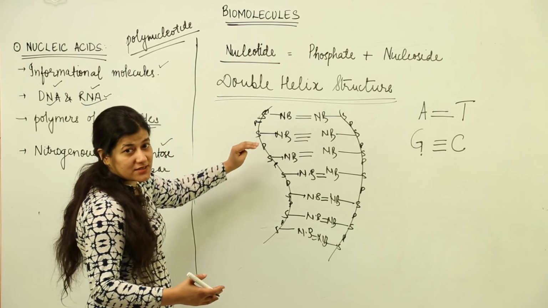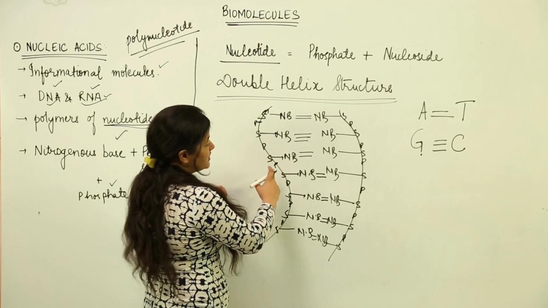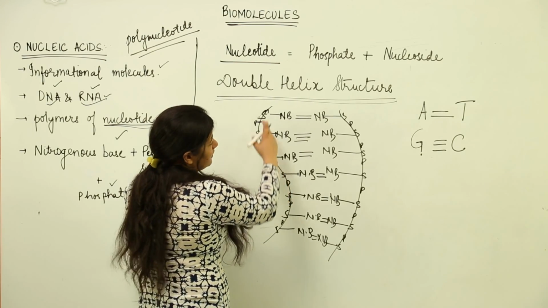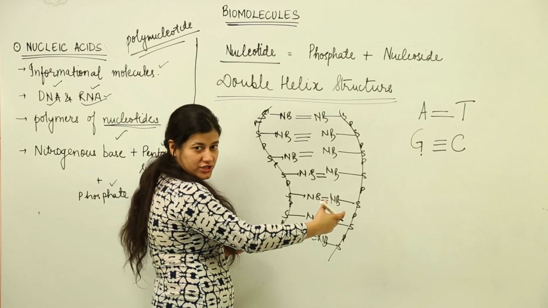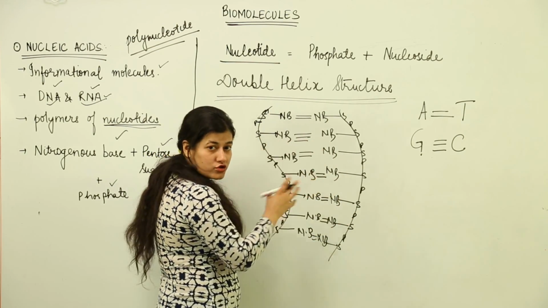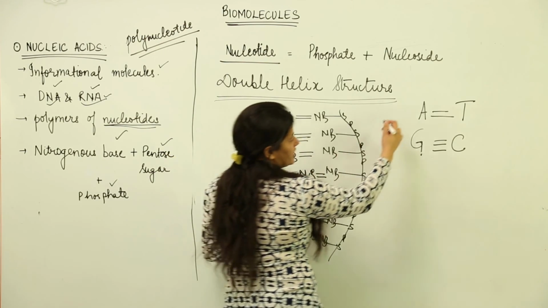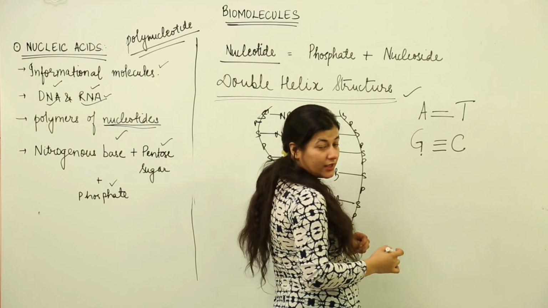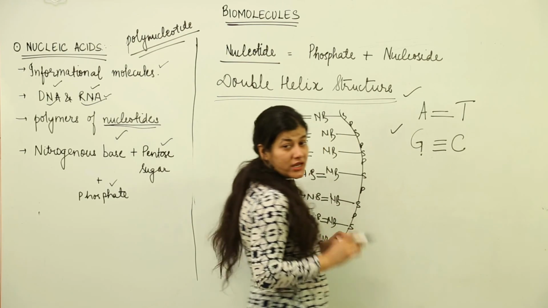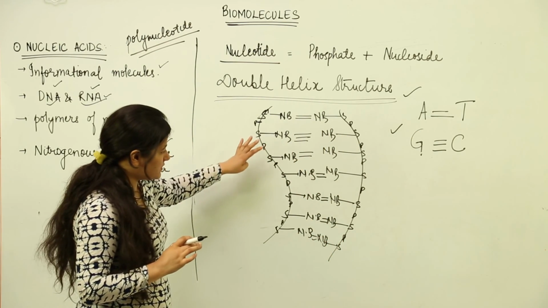The backbone is being formed by sugar phosphate linkages. The nitrogenous bases are protruding outwards from the first carbon of the sugar, and in contact with another nitrogenous base, they form hydrogen bonds. And how that hydrogen bonding takes place, that adenine combines with thymine and guanine combines with cytosine. Such is the bonding that takes place.